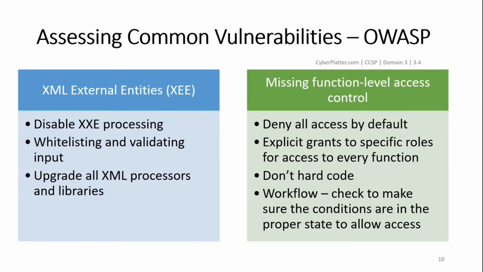Disable XML external entity and DTD processing in all XML parsers in the application. Implement positive, that is, whitelisting server side input validation, filtering, or sanitization to prevent hostile data within XML documents, headers, or nodes.